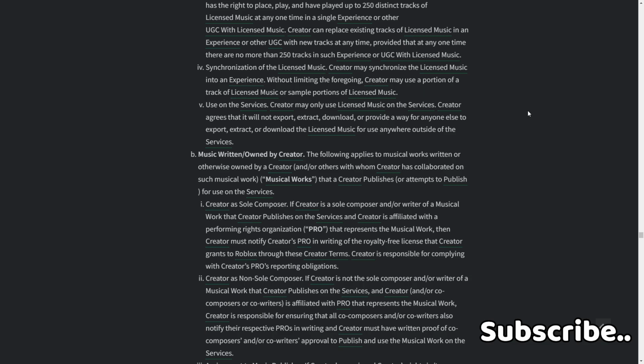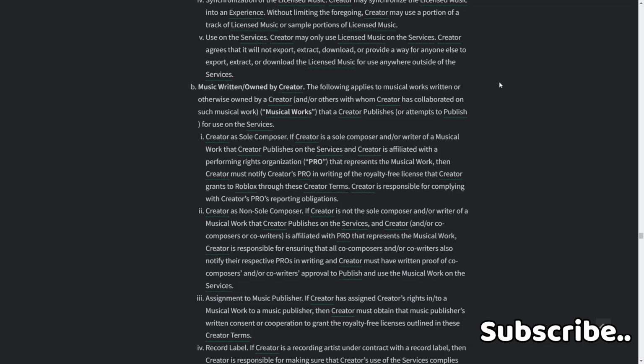If the creator is the sole composer or writer of a musical work that the creator publishes on the services, and that creator is affiliated with a performing rights organization (PRO) that represents the musical work, then the creator must notify the PRO in writing of the royalty-free license that the creator grants to Roblox through these creator terms. The creator is responsible for complying with the PRO's reporting obligations.